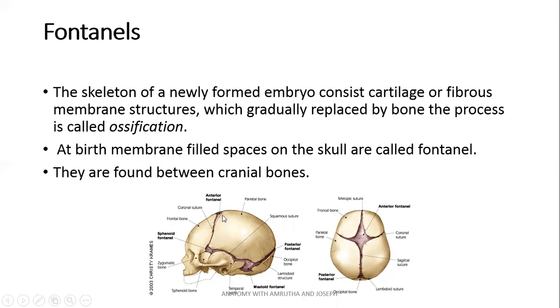Now these gaps which can be seen in between the skull bones are called fontanelles. There are different types of fontanelles: anterior fontanelle, posterior fontanelle, sphenoid fontanelle, mastoid fontanelle. These fontanelles are named according to the location where it is seen.